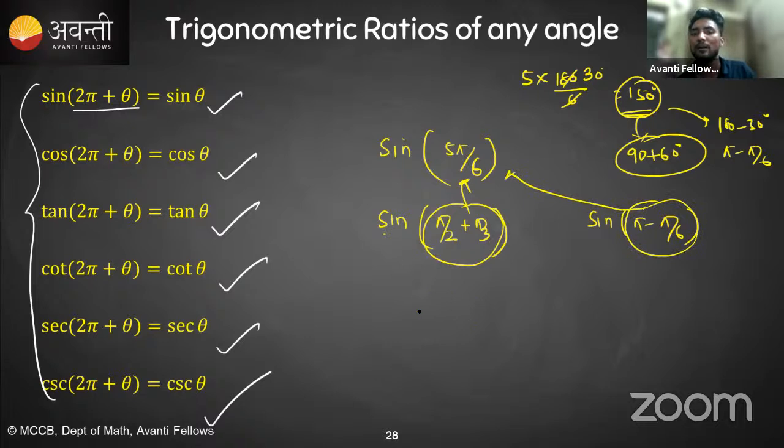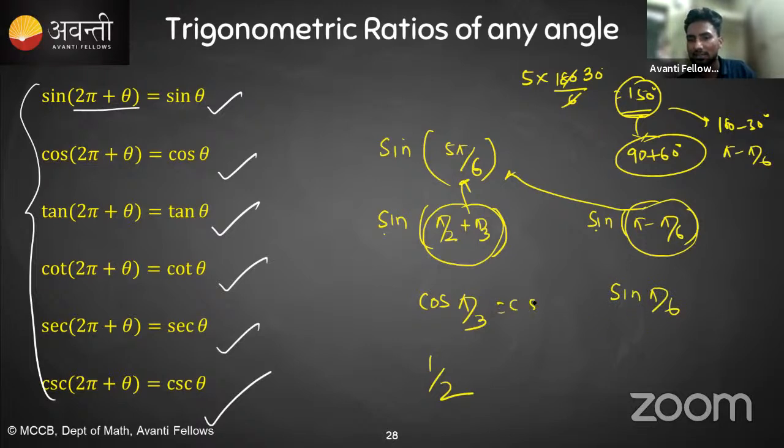So if it is sine of pi by 2 plus theta, it will be converted into cos theta, meaning cos pi by 3. And second quadrant means positive, cos pi by 3 is 1 by 2. Sine of pi minus theta is sine theta only, right? Second quadrant, so positive, again sine 30.